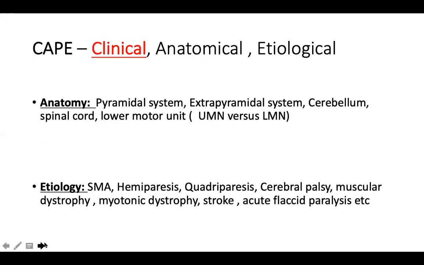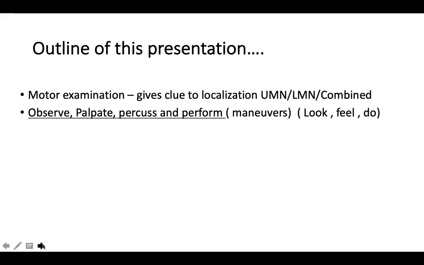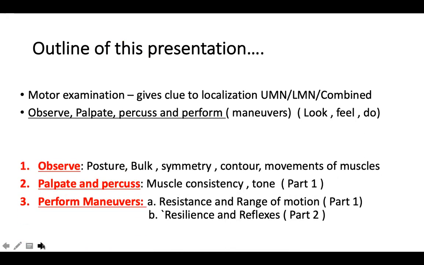Okay, so as you know, the CAPE model, that is clinical, anatomical, and etiological. The focus here is on clinical. I'm not going to talk about anything about anatomy or etiology in this particular session. I'll just focus upon the clinical examination and steps. So in the outline of this presentation, the 3 headings that I would like to do are observation, palpation, percussion, and performing certain maneuvers. Right?